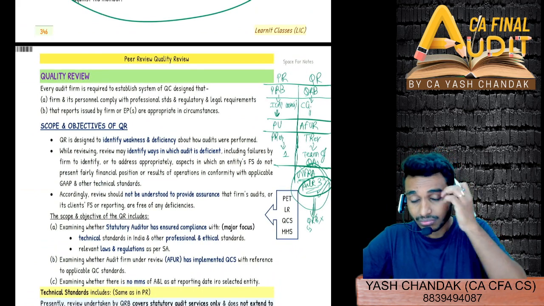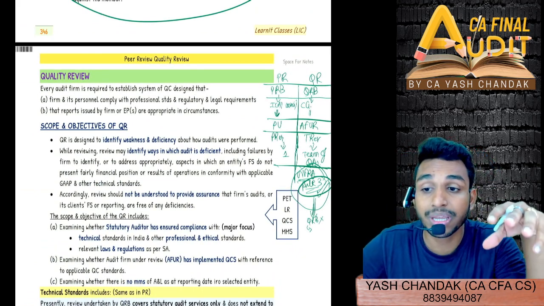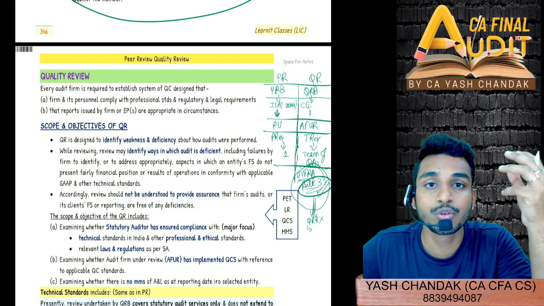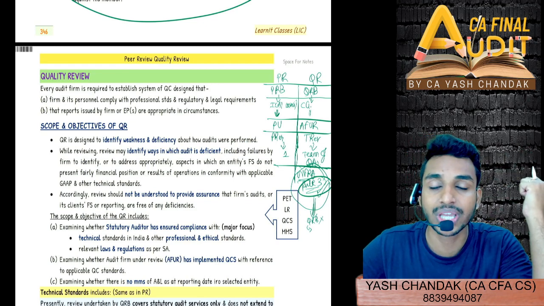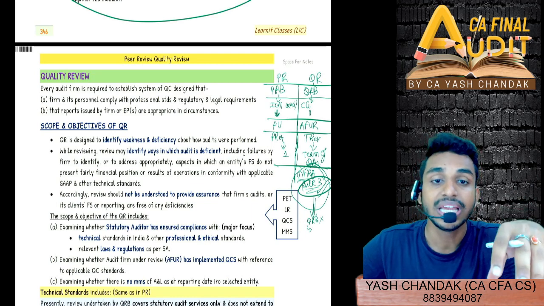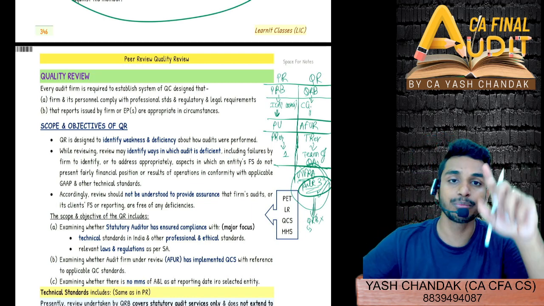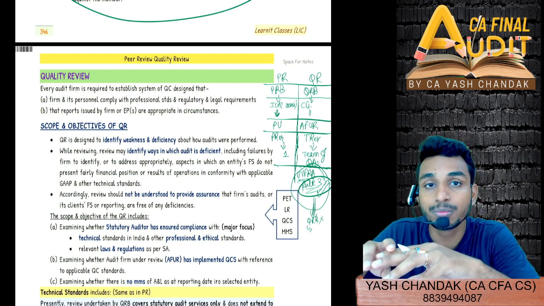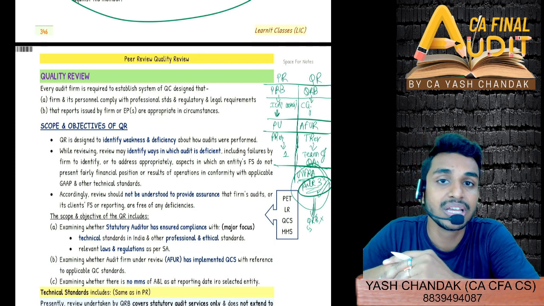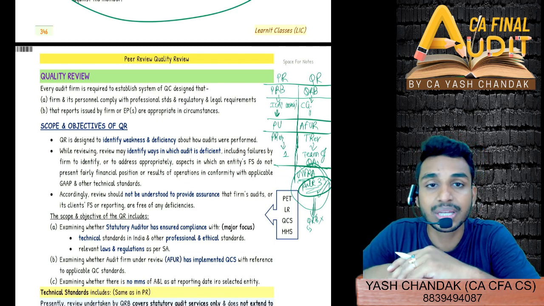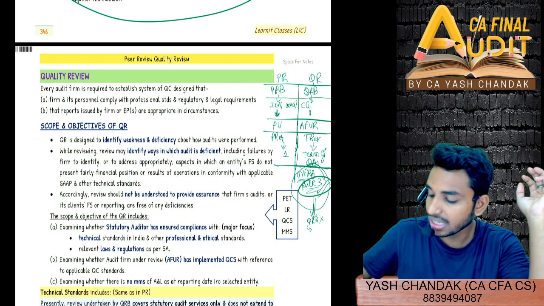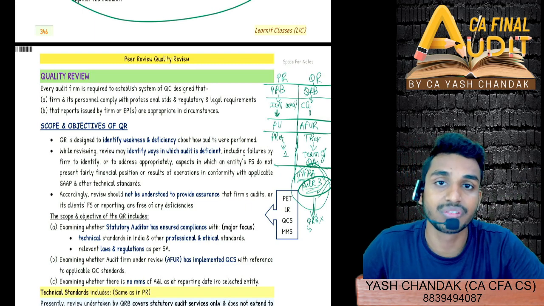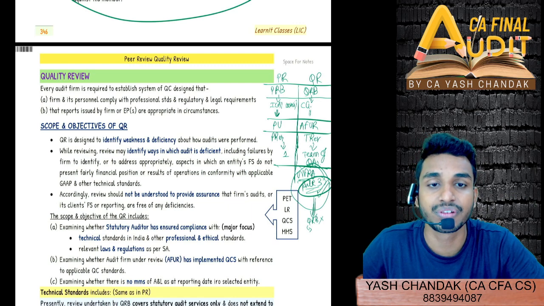So the quality review board will pick up a company, and can also pick up the audit firms directly. There are two ways by which quality review can be imposed on a firm, that is, which firm will be picked up for the quality review. One method I told you was: we see the entity for which they have done the audit, and if we find certain mistakes or fishy items, then we pick up those auditors. Similarly, you can directly pick up the firms based on the number of partners, number of locations, and the scale of the firm under review. You can directly pick up the firm as well.